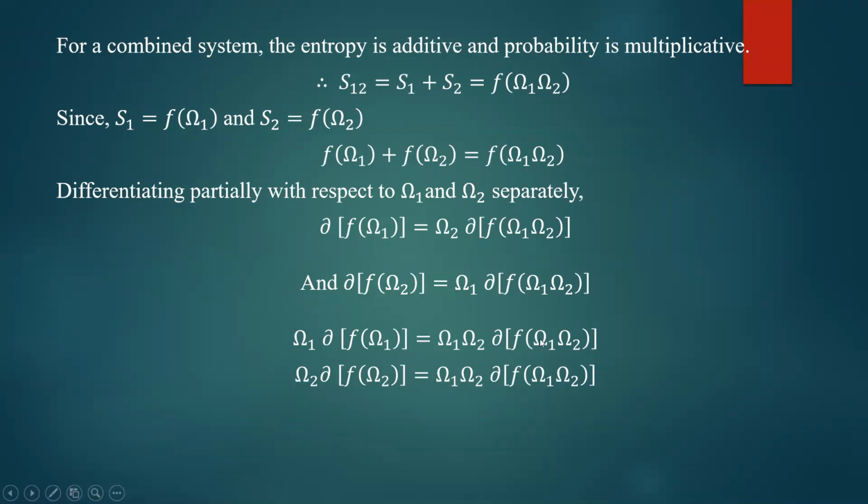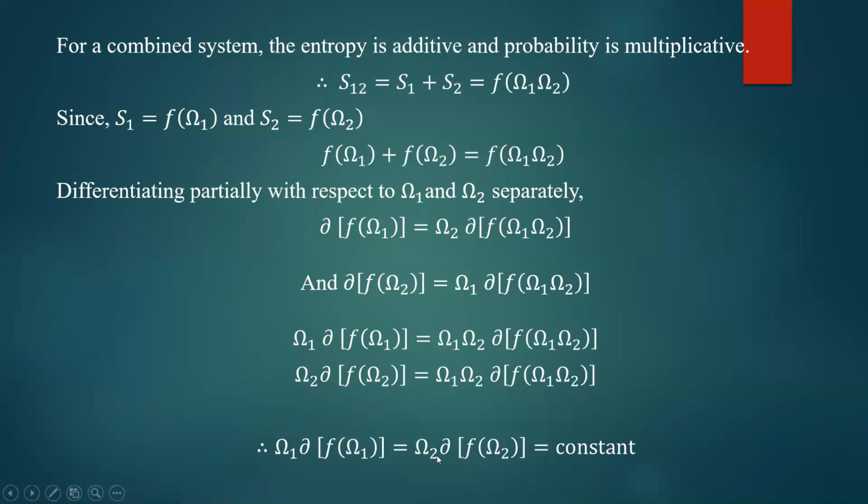This is a function F of omega 1 and omega 2, where omega 1 and omega 2 are independent. Therefore, if the left hand sides are equal, the right hand side must be a constant. That's why omega 1 into dou of F of omega 1 should be equal to omega 2 into dou of F of omega 2, and that must be a constant.